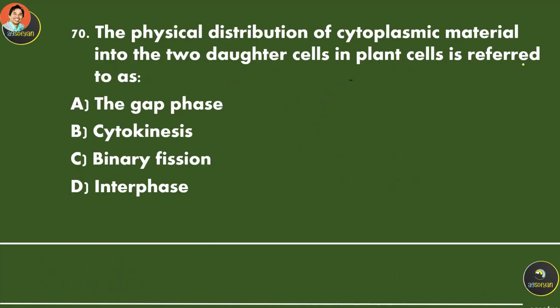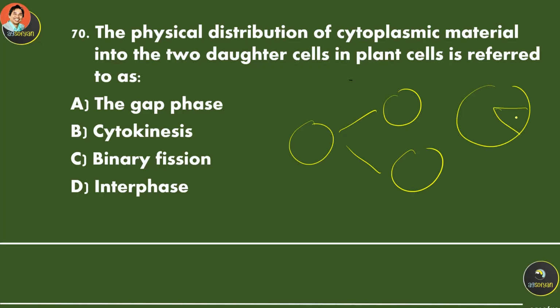The physical distribution of cytoplasmic materials into the two daughter cells in a plant cell is referred to as? So this is going to be the last process, which is cytokinesis.